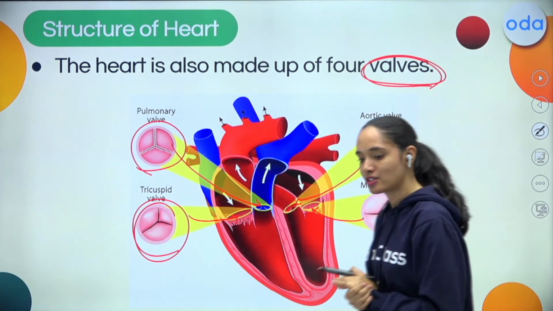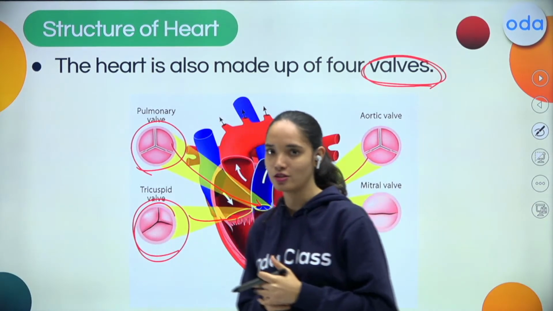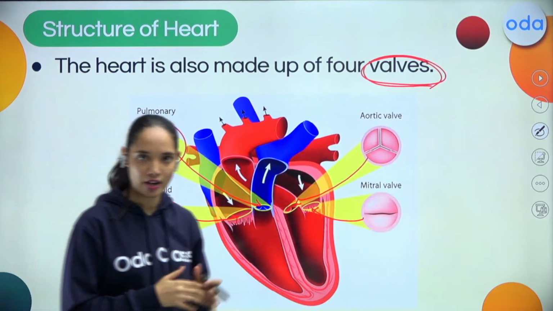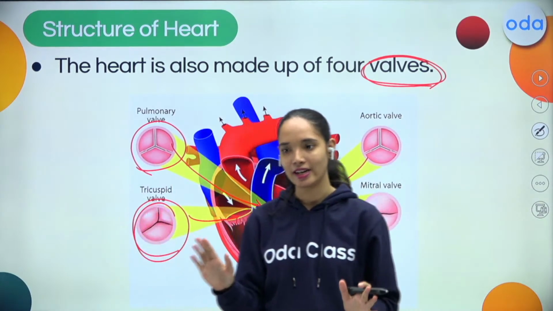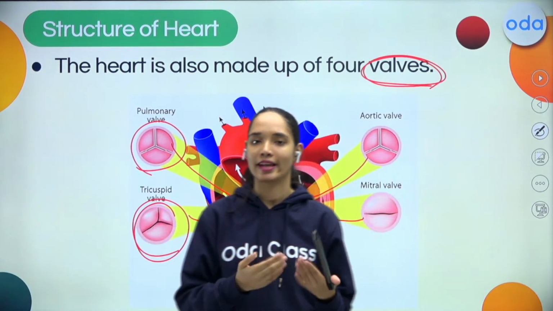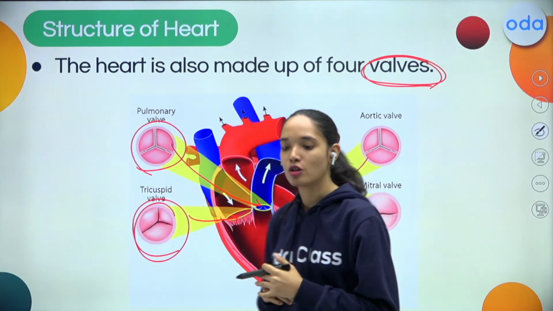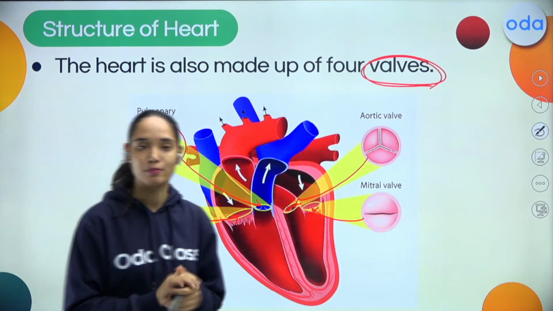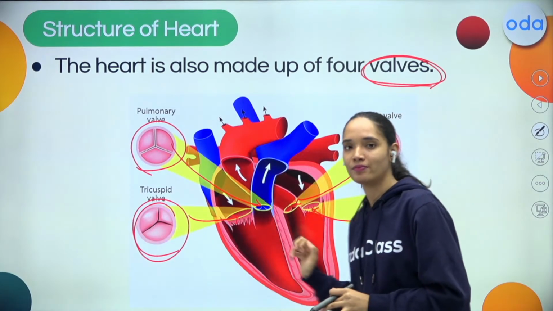Apart from all this, my dear students, the heart is also made up of blood vessels. It has different blood vessels also. So always remember, when you are writing the structure of a heart, make sure you're dividing it into 2 sides, right side and left side. Heart is made up of 4 chambers. Upper 2 chambers are known as atrium and lower 2 chambers are known as ventricles. It is also made up of 4 valves. It is made up of blood vessels, and the heart wall is made up of 3 layers. So this is a detailed structure of a heart.